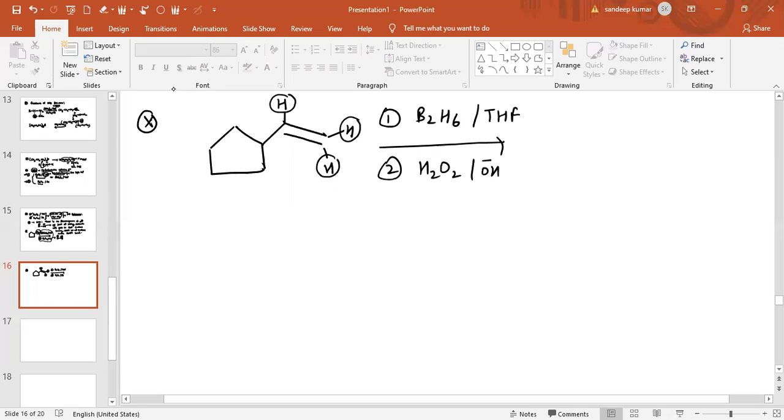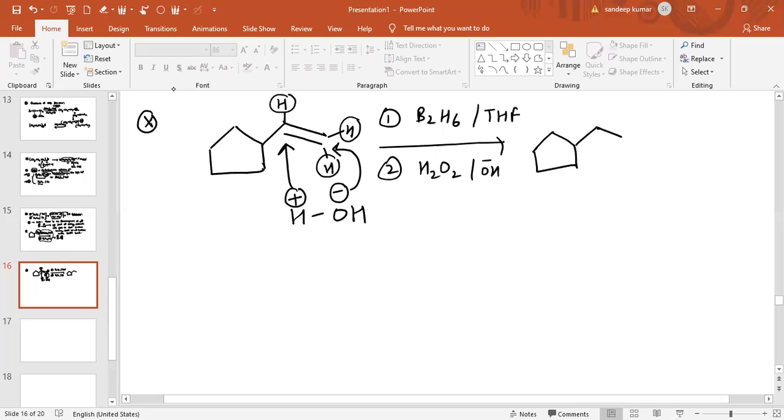So this will provide addition of water molecule, having two parts, one is H positive and one is OH negative. So the positive part will go to that carbon atom which has less number of hydrogen atoms, and the negative part will go to that carbon atom having more number of hydrogen atoms. So in this case the product obtained is basically like this one.